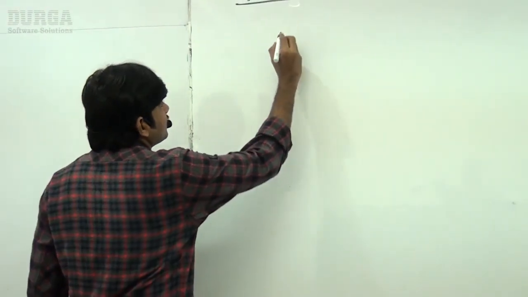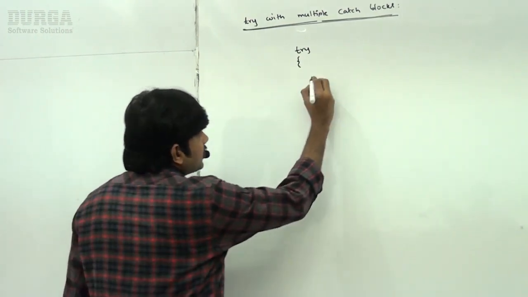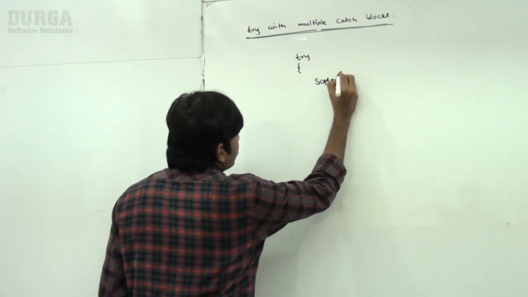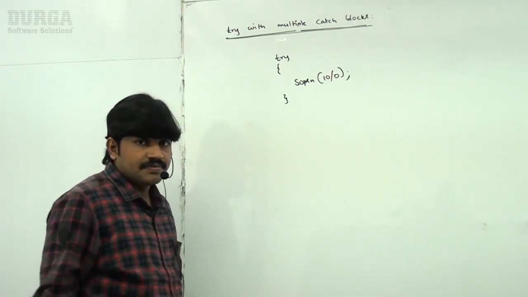If try with multiple catch blocks are there, one very important loophole is there. Let me talk about that. Observe carefully, sir. Here I am taking a try block: System.out.println(10/0). Of course, arithmetic exception will be raised.